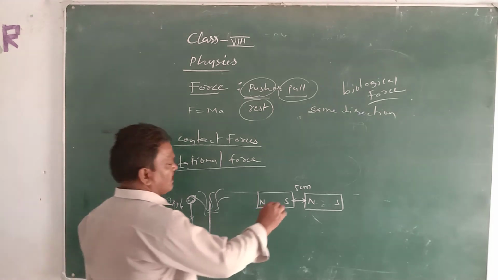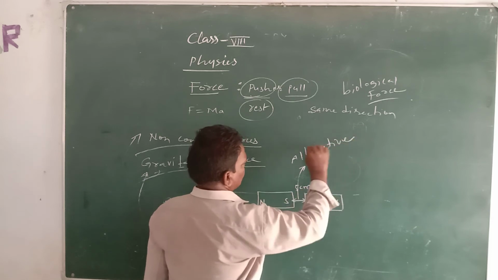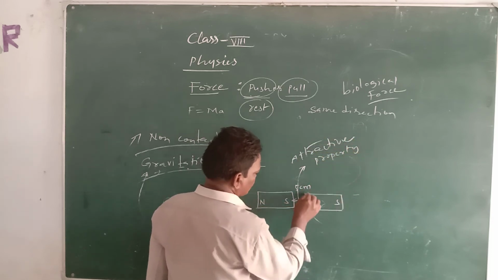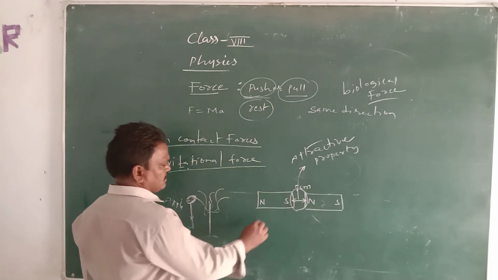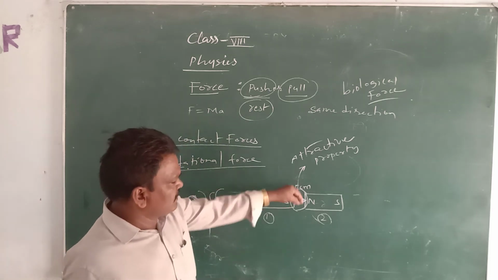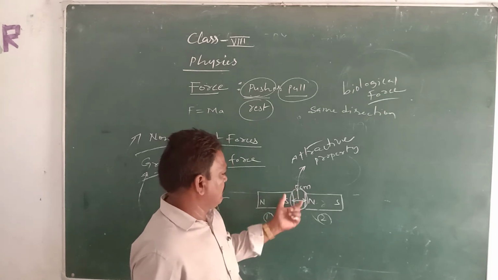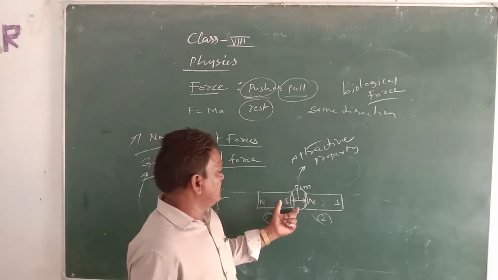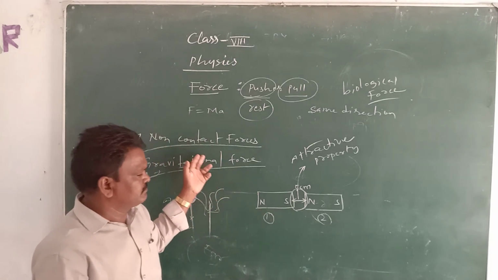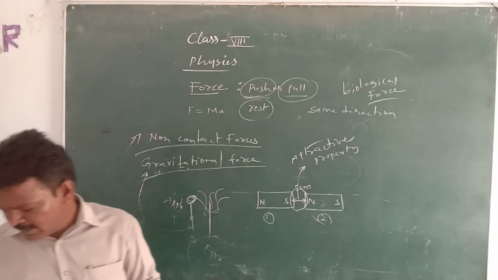Here we can see the attractive property, but without contact of the two magnets. Without physical contact between the first magnet and the second magnet, we can still see the force between them. This force is also called a non-contact force. Non-contact forces are widely employed in many ways.